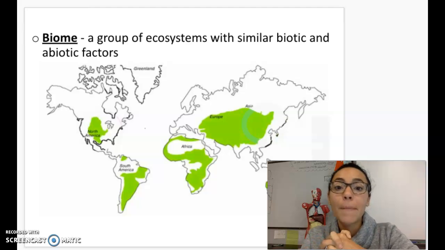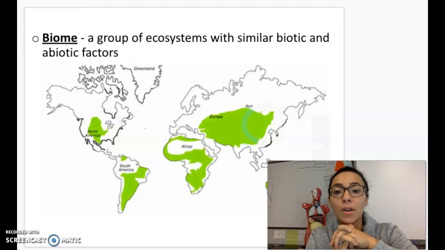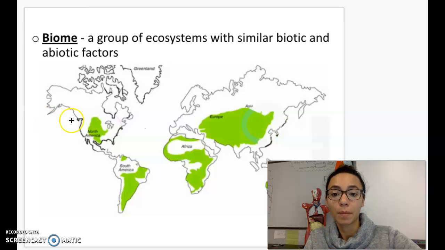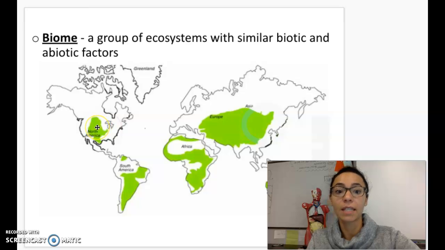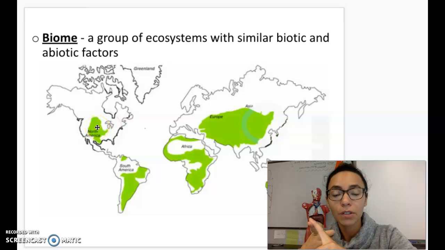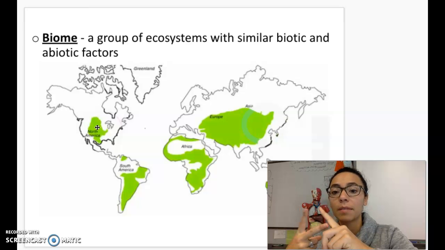Next, we have a biome, and a biome is a group of ecosystems with similar biotic and abiotic factors. So for example, the desert, right? A desert has similar animals that can survive in a hot, dry climate, and similar abiotic factors, right?